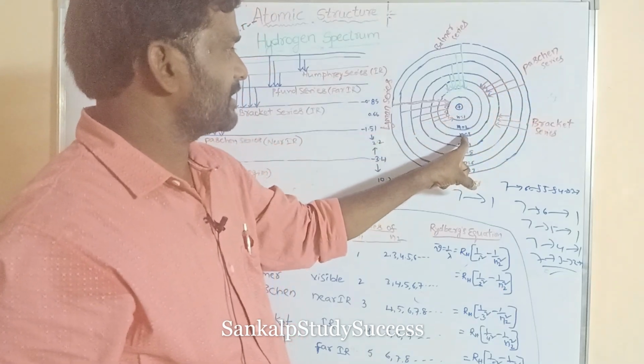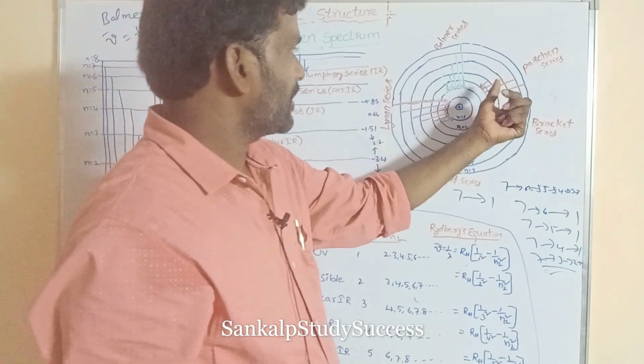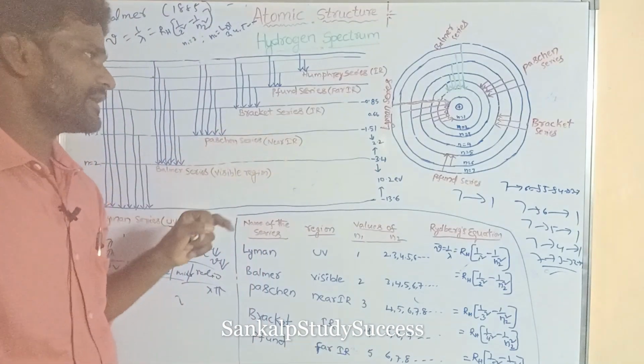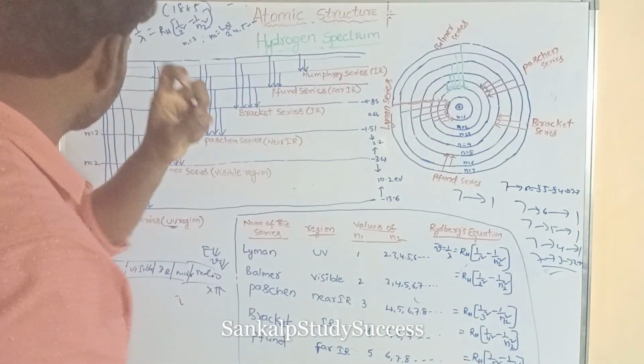This is the third energy level. So which region? The near IR region. This series is said to be the Paschen series.